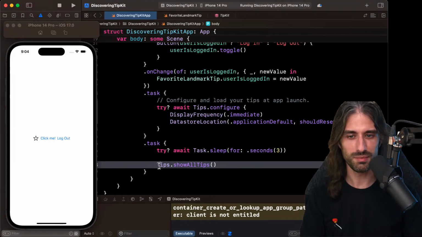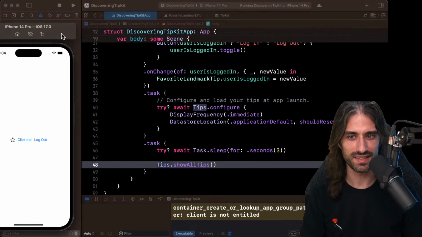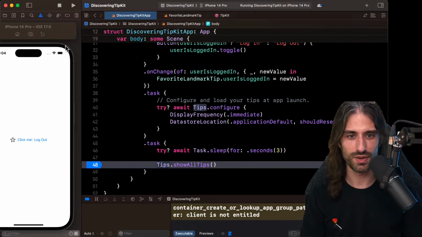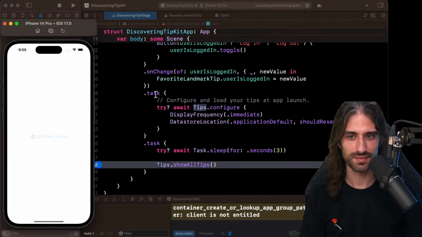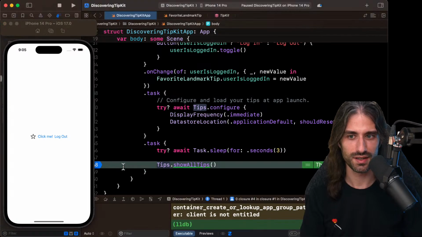It didn't show all tips. Let's see. I'm gonna put a breakpoint just to make sure that the code is actually triggered. 1, 2, 3. Okay, so it's been triggered. Okay, gonna resume.